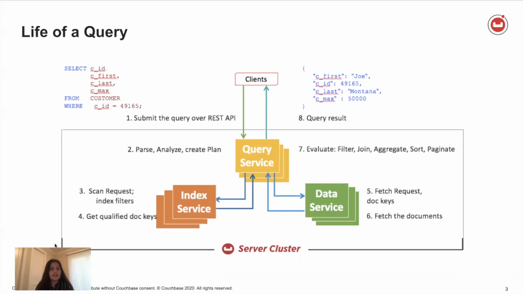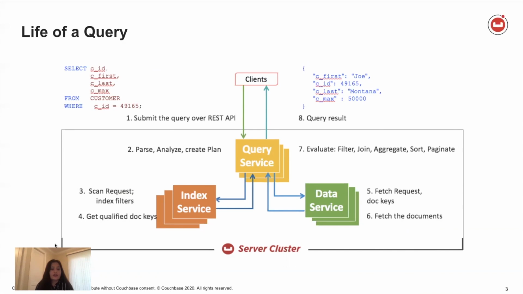The index service scans it, filters it out, and sees which documents can satisfy these predicates, and then returns the keys or the meta IDs of those documents back to the query service. The query service takes these meta IDs and sends them to the data service. The data service will then retrieve all those documents and send them back to the query service. The query service will then again apply the filters, joins, aggregates, and return the result back to the client.